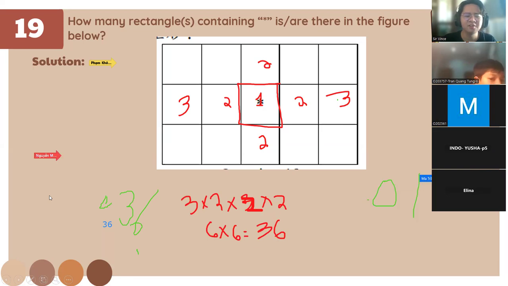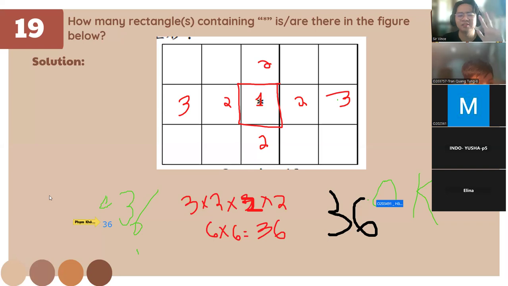I will really scold you if you don't get this one. Class, stop. Stop annotating.